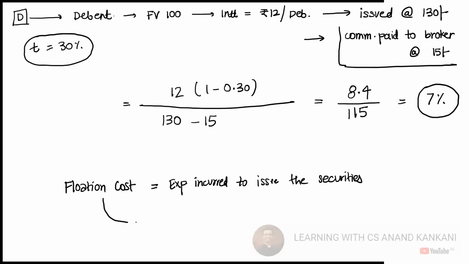Now this flotation cost can be expressed in terms of rupees, or it can be expressed as a percentage. Let's say in this same question I say the debentures are issued at 130 rupees, the flotation cost is 3%. Now this 3% will be of 130, or of the face value? If the question is silent, take it on the issue price, but sometimes the question specifically mentions that the flotation cost is to be taken as a percentage of the face value, then you can take 3% of the face value. Otherwise, we take the percentage of the issue price, right?